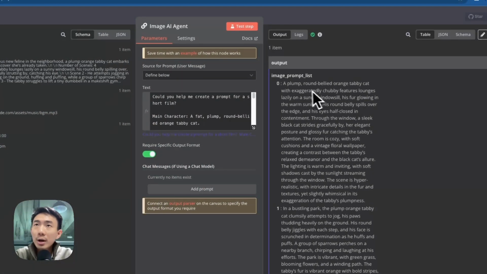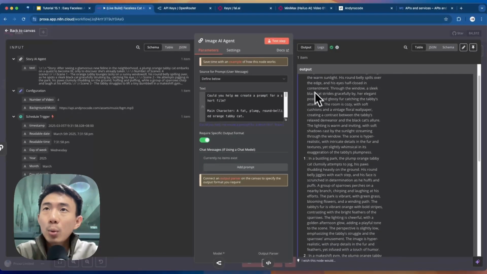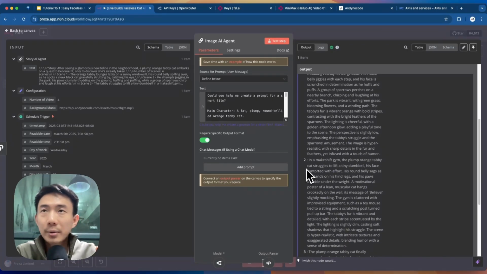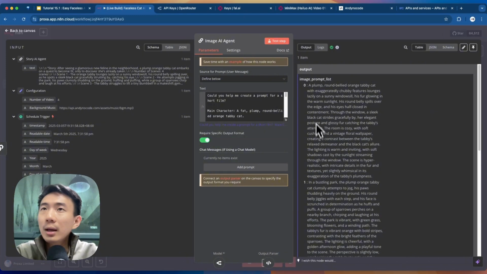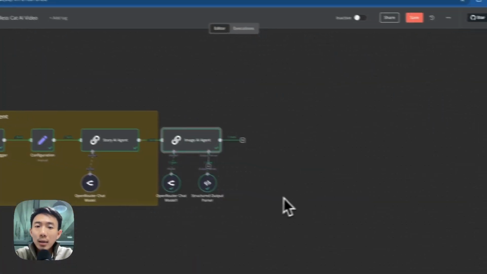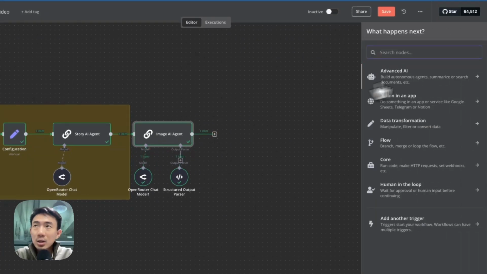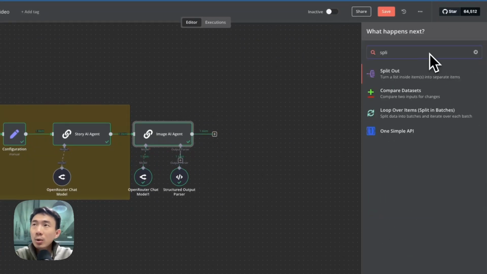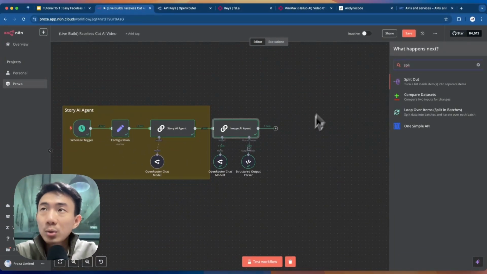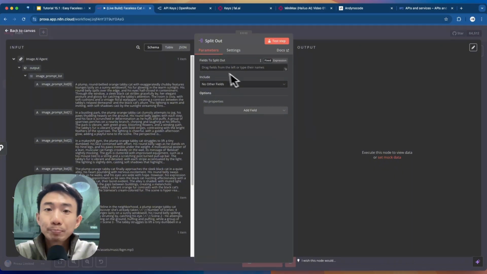Great. On the right hand side, we can see different prompts. 1, 2, 3, 4. So because we have 4 scenes, 0 means the first one, and so in total we have 4 prompts. All right. And then we are going to add another node here. We can choose the split out node. What it means is to turn a list inside items into separate items. Because we have 4 items, we have 4 prompts, we want to run them simultaneously actually. So that's why we would like to add this split out node.